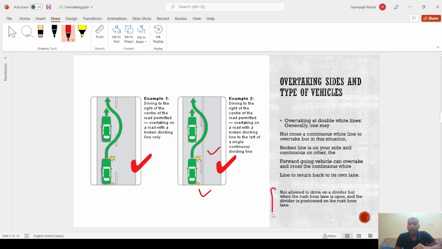A tip: it is not allowed to drive on a divider, but when the rush hour lane is open and the divider is positioned on the rush hour lane. This is just a tip, but generally if you skip it, that is also okay.